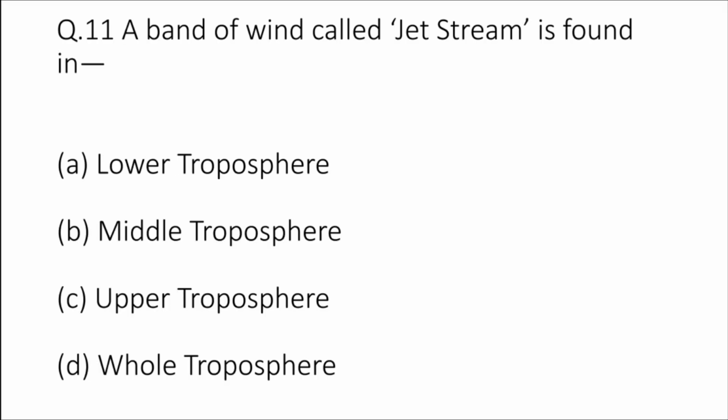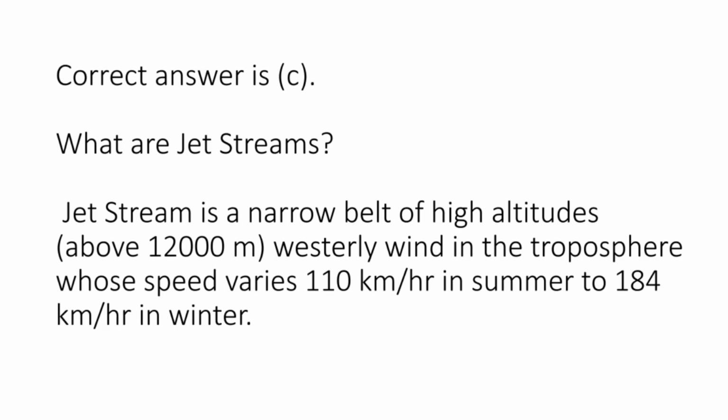Question number 11. A band of wind called jet stream is found in options are A. Lower troposphere, B. Middle troposphere, C. Upper troposphere, or D. Whole troposphere. The correct answer is C. Upper troposphere.